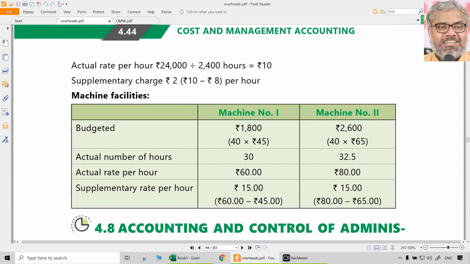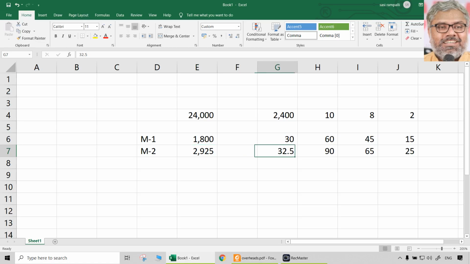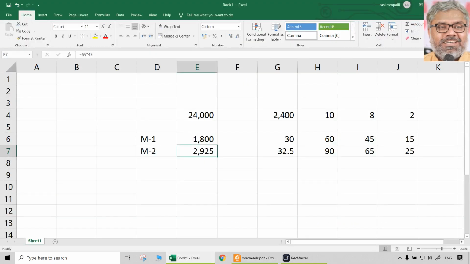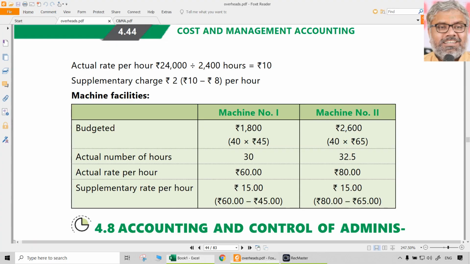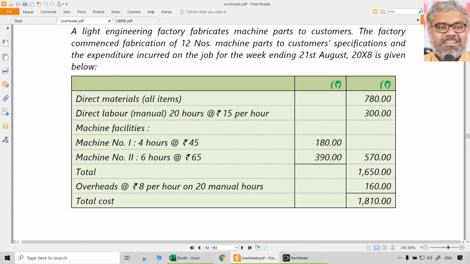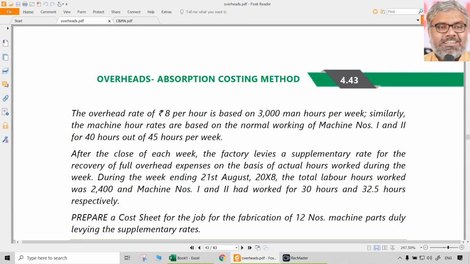Why has 80 come here? Actual number of hours 32.5. Is it not 2925? Machine number 2 budgeted 45 hours, no? Not 40 hours per week. Machine number 2, 45 is said. So 45 into 65. I think this calculation in the spreadsheet is wrong.